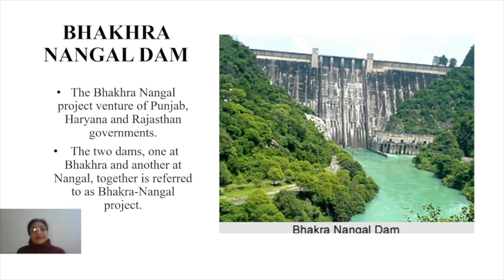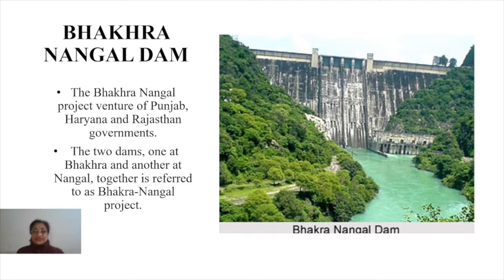Now regarding India, in India we have several multi-purpose projects like Bhakra Nangal Dam, Hirakud Dam, and the Sardar Sarovar project. These are the different multi-purpose projects we have in India. We have to discuss a few of these here. Suppose we take Bhakra Nangal Dam first.